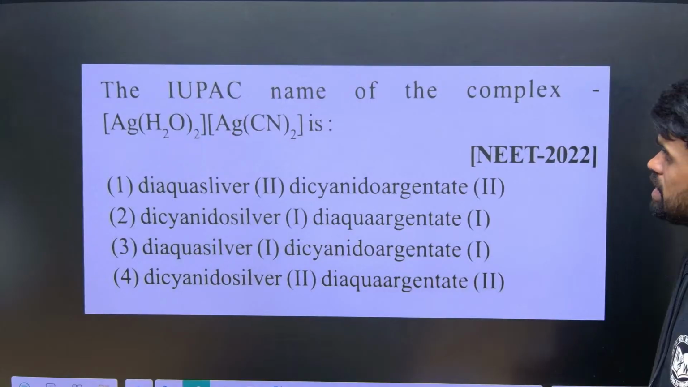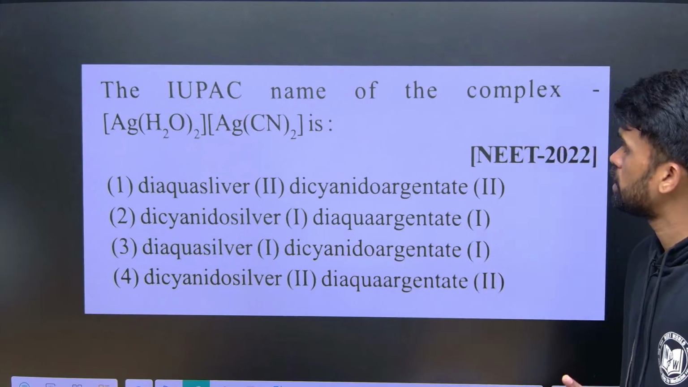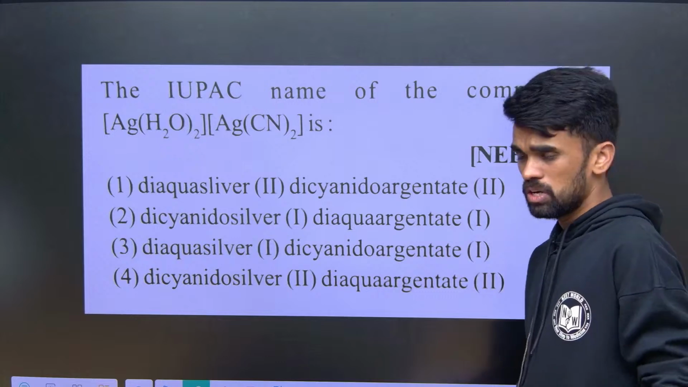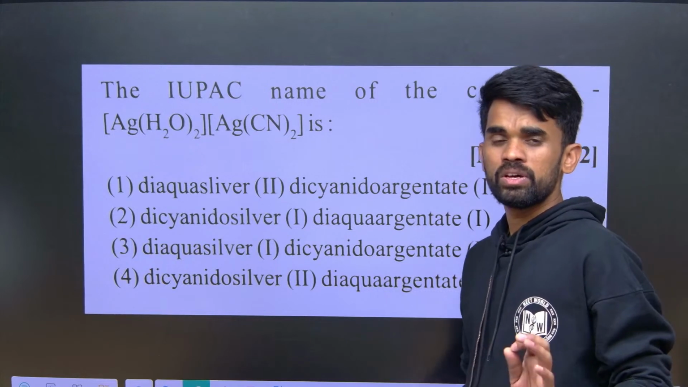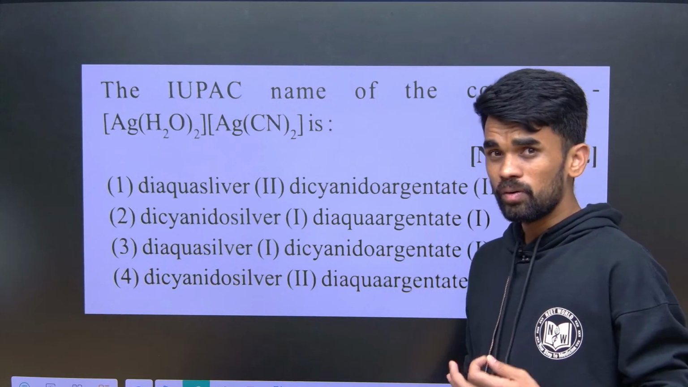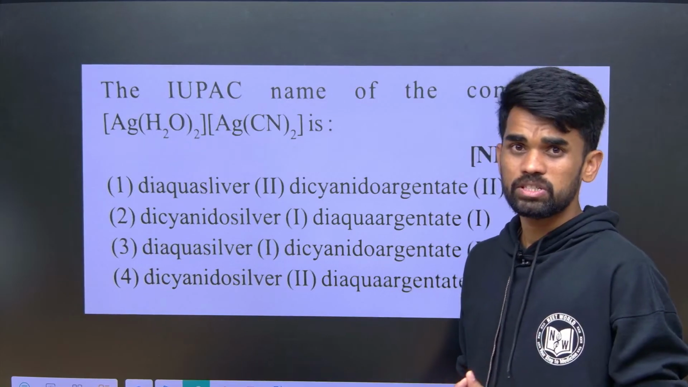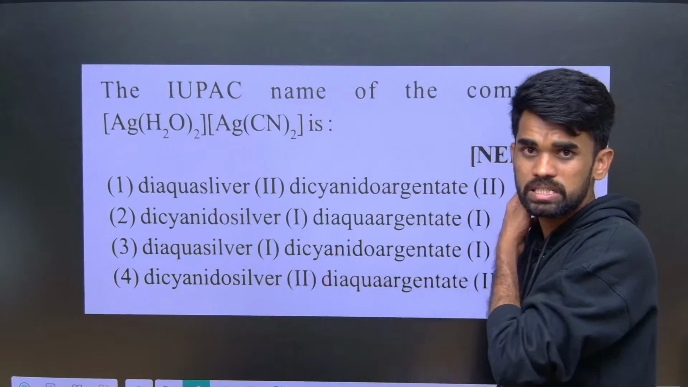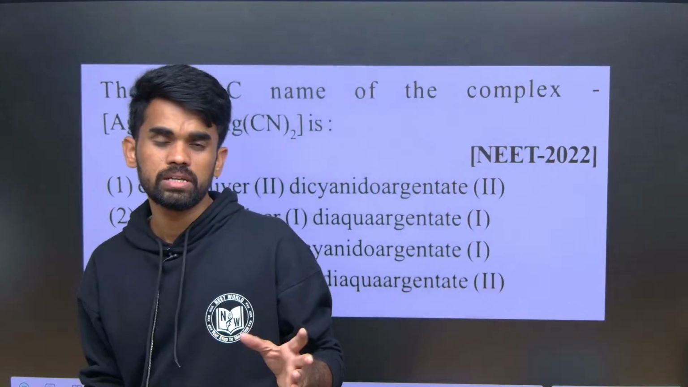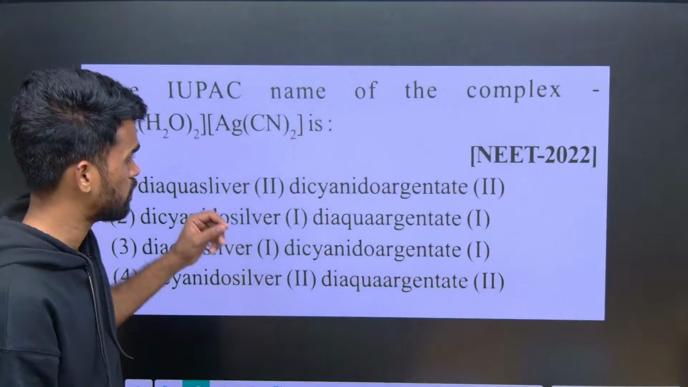Next, writing the IUPAC name is also one of the important things in metal complexes. In order to write the IUPAC name, you should know what type of ligands they are, and finding the oxidation state is also important, because we need to write the oxidation state also. So there are some basic rules. I just want to give a quick revision using this question.